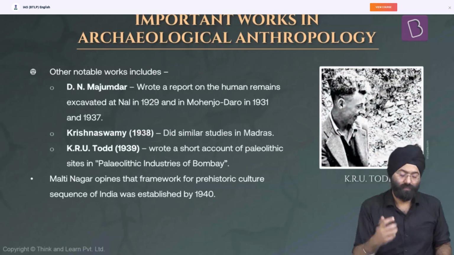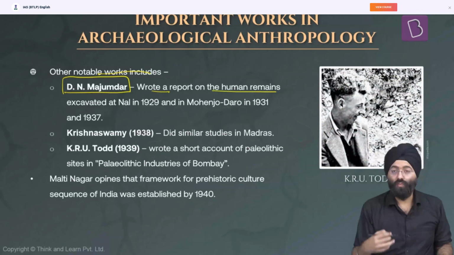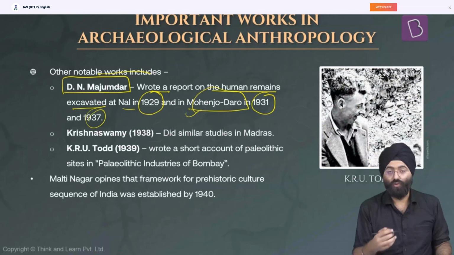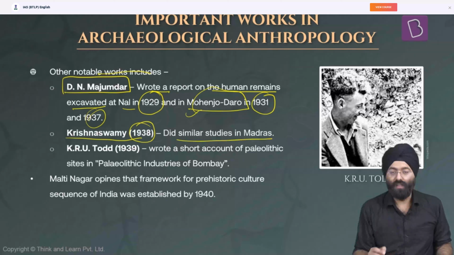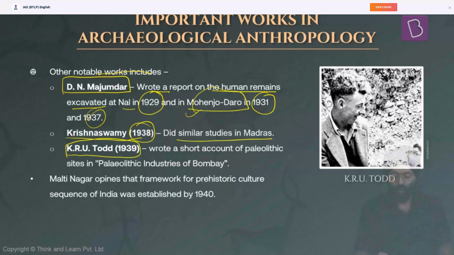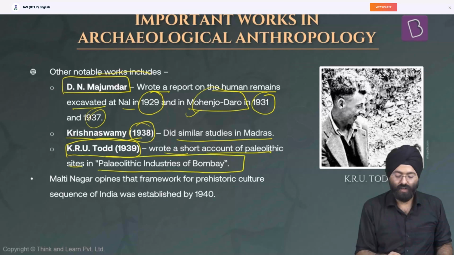Let's read about the other works. D.N. Majumdar wrote a report on the human remains excavated at Nal in 1929 and Mohenjo-daro in 1931 and 1937. Very important works, you should mention them. Krishnaswami in 1938 did similar studies in Madras. K.R.U. Todd in 1939 wrote a short account of the Paleolithic industries of Bombay.